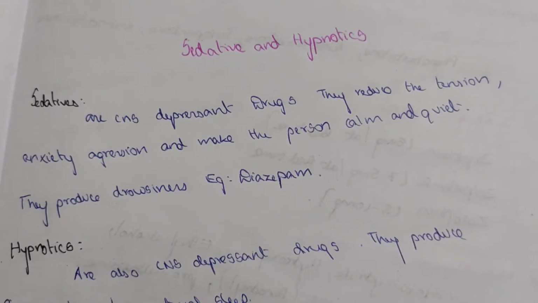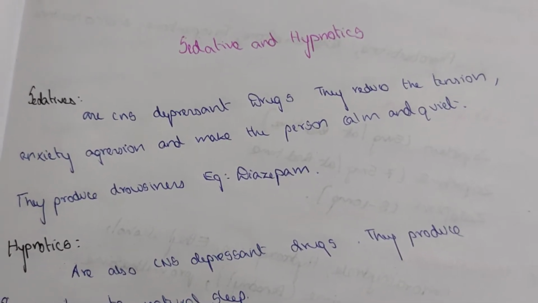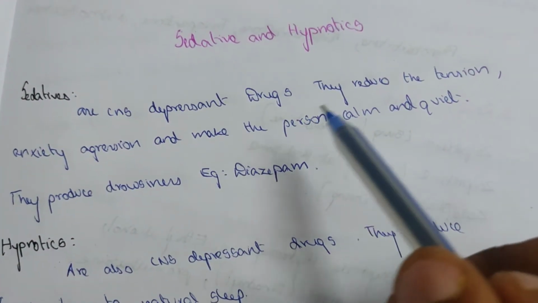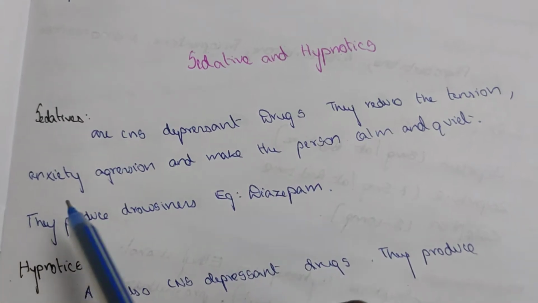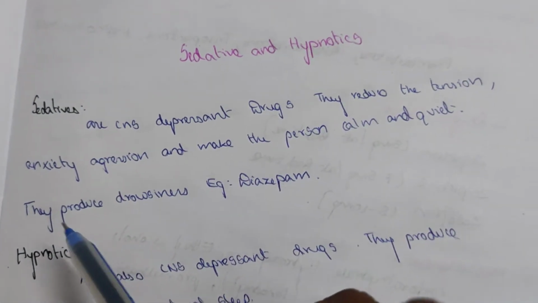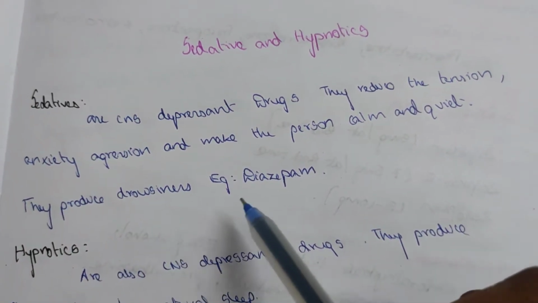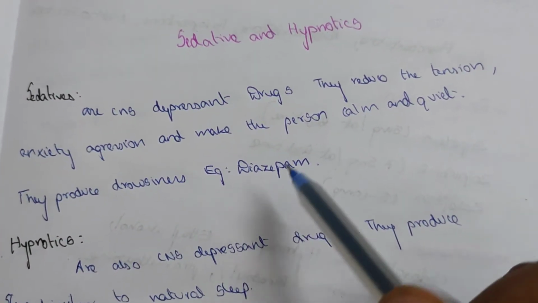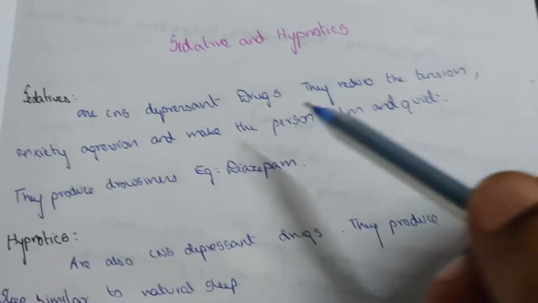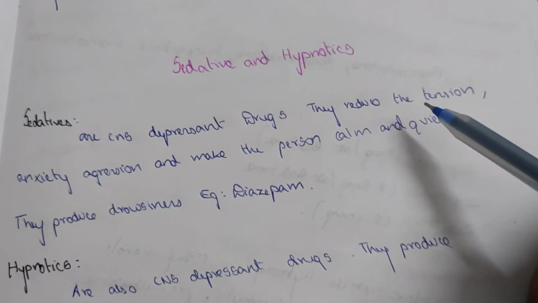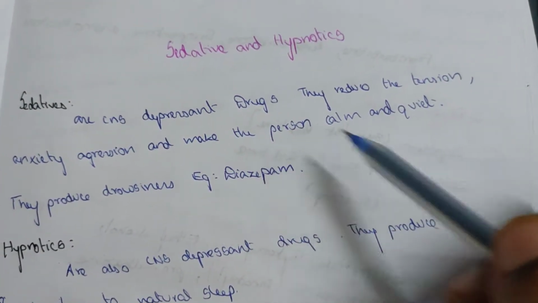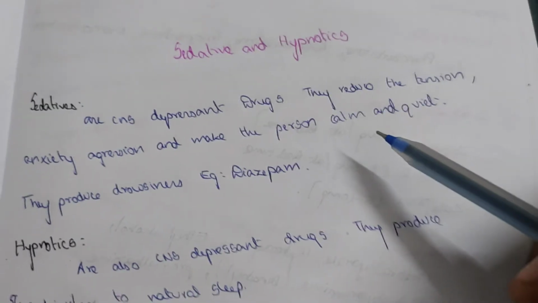In this video, we are going to see about sedatives and hypnotics. Sedatives are CNS depressant drugs. They reduce tension, anxiety, aggression and make the person calm and quiet. They produce drowsiness, for example diazepam. These are the drugs which depress the CNS as well as reduce the tension, anxiety and aggression of the patient and make the person calm and quiet.